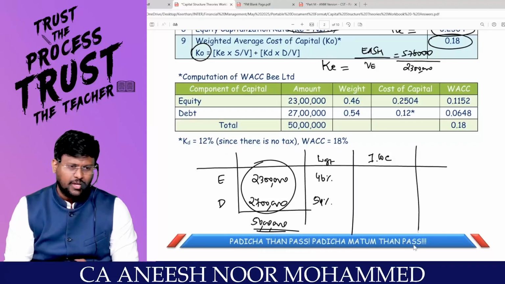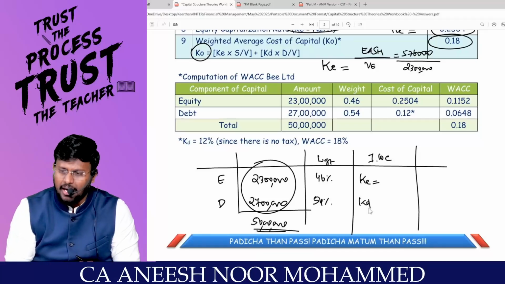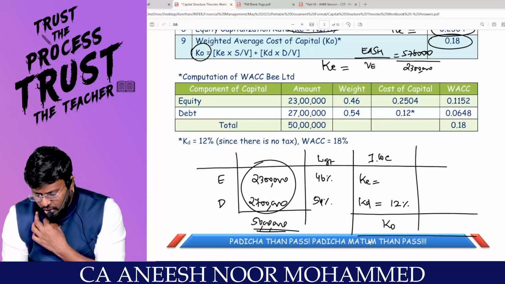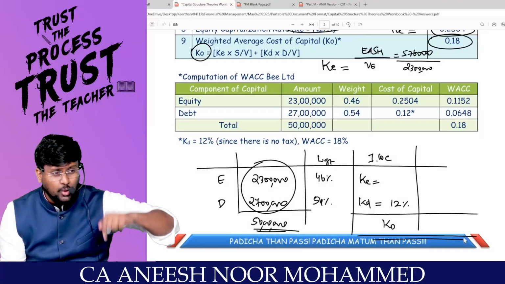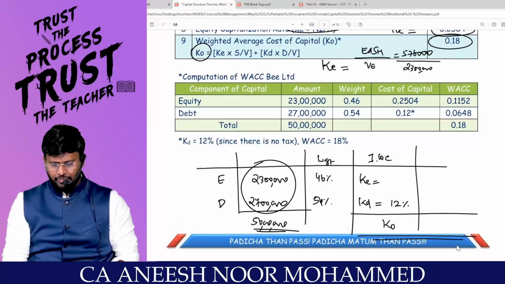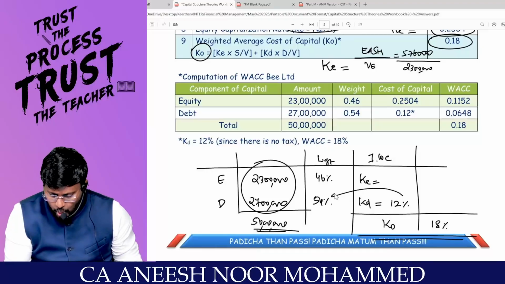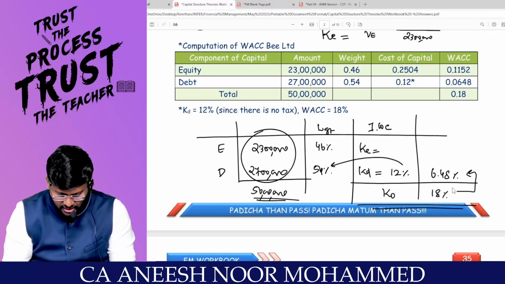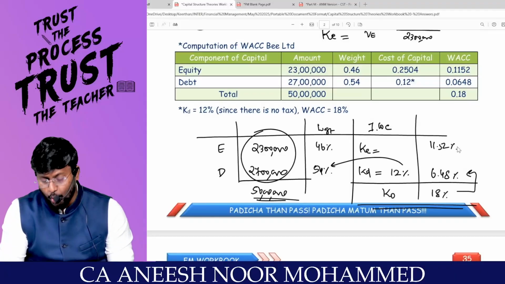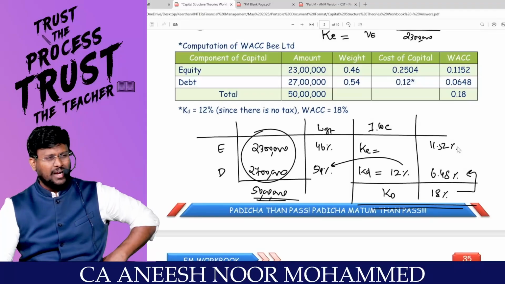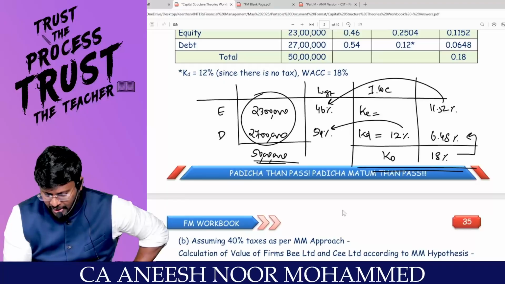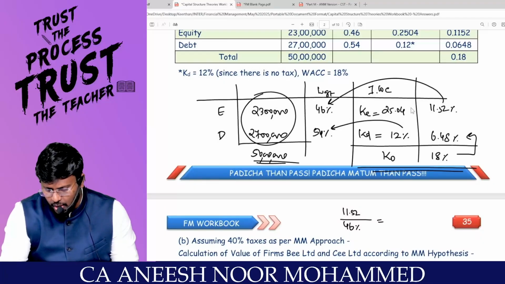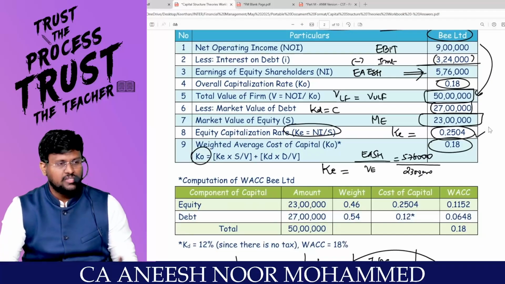Can you calculate the individual cost of capital? This is KE and this is KD. KD is already given in the question as 12%. KO of a levered firm will be equal to KO of an unlevered firm if there is no tax. Conceptually clear? So it should be 18%. Calculate 12% into 54% comes to 6.48%. So 18% minus 6.48% comes to 11.52%, the weighted KE. This should be 46%. So 11.52 divided by 46% comes to 25.04%, which is the full KE. Are you able to appreciate?